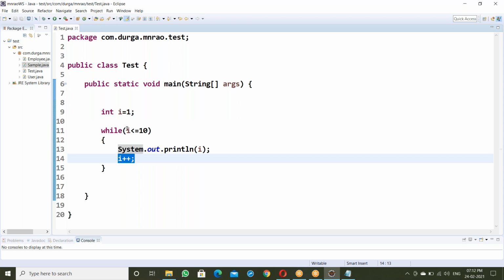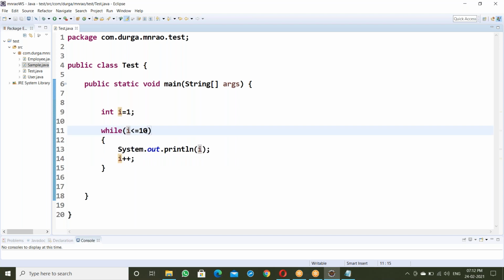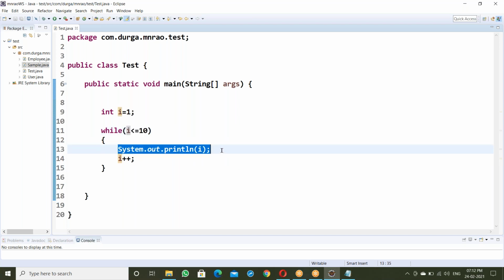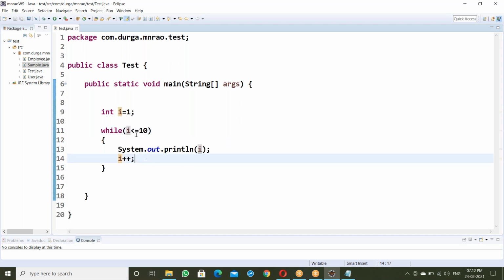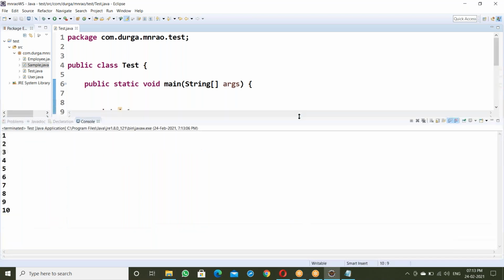Next, i plus plus is 2. 2 is less than or equal to 10, it's true. Displaying 2, 3, 4, 5, 6, 7, 8, 9, 10. 10 is less than or equal to 10, it's true, so displaying 10 here. i plus plus is 11. 11 is less than or equal to 10 is false. Loop terminates. Right click, run as this. So 1 to 10, right?